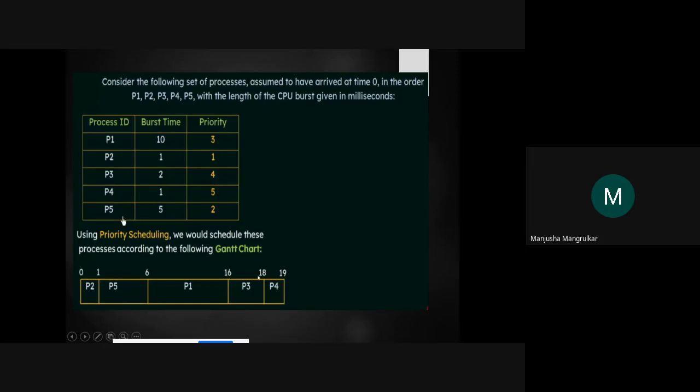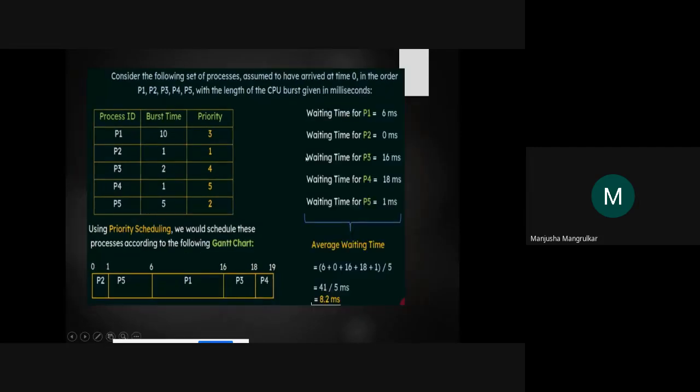So 16, 2 milliseconds, it has a 4 priority. So 18 plus 2 is 16, and P5, P4 is 19 milliseconds. So a total of 19 milliseconds is required to execute, but P4's waiting time is 80 milliseconds, P3's waiting time is 60 milliseconds, P1's waiting time is 6 milliseconds, P5's waiting time is 1 millisecond, and P2's waiting time is 0 milliseconds. So we have to calculate the average waiting time of the whole process, how much time it has waited.